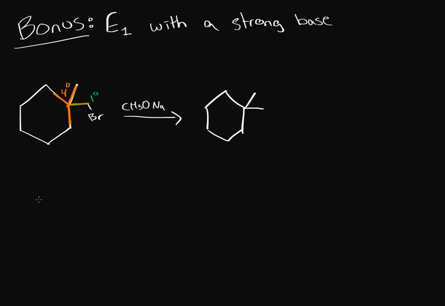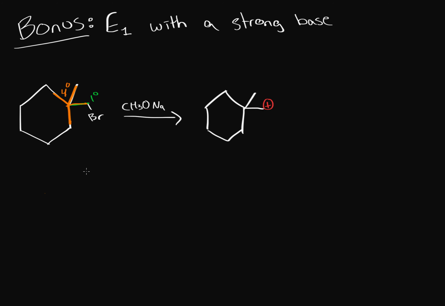You get this intermediate right here, a primary carbocation. Now again, a primary carbocation is pretty unstable. So what's likely to happen is to get a methyl shift. Now you can also do a ring expansion, but a methyl shift is more likely to happen since it's a smaller group that's moving. Plus, a cyclohexane is the perfect shape for minimal angle strain. Ring strain happens when you have really small rings, and cyclohexanes are almost the perfect shape to produce the least amount of ring strain. So a methyl shift is more likely to happen than a ring expansion.